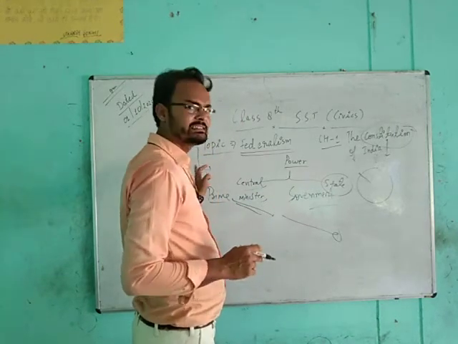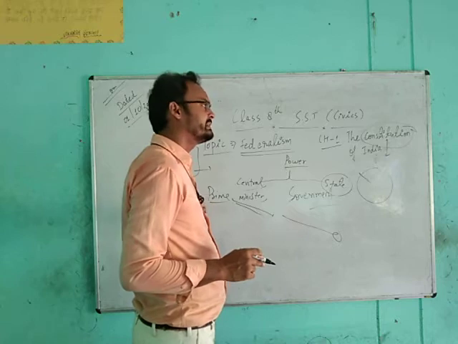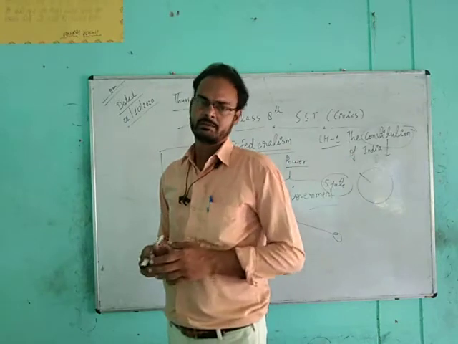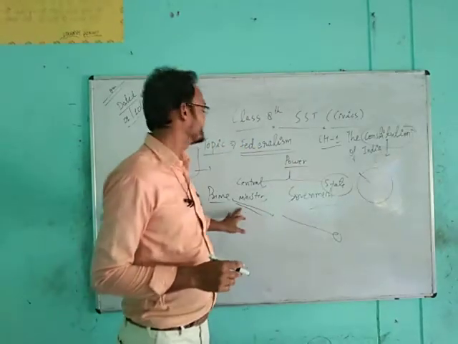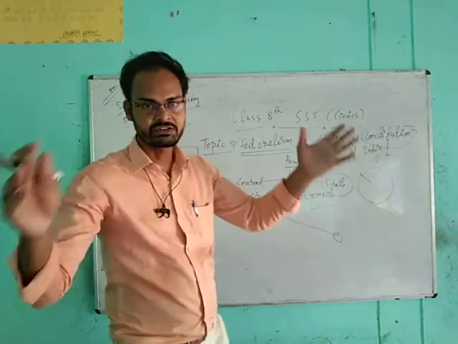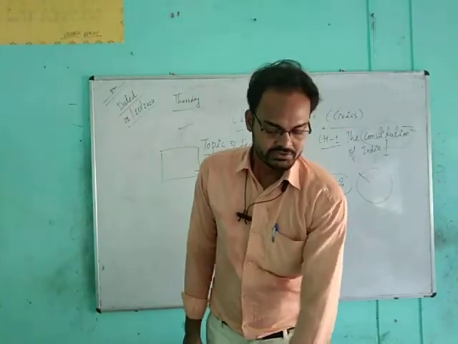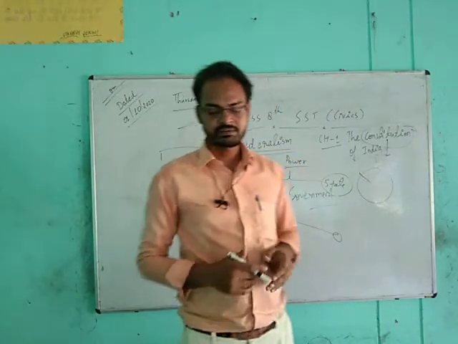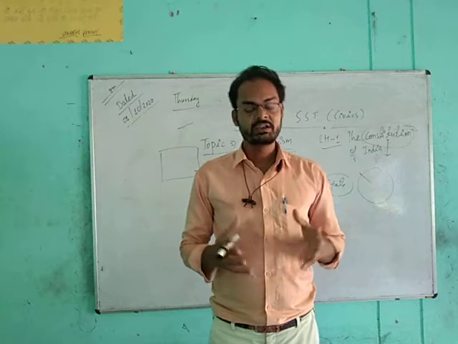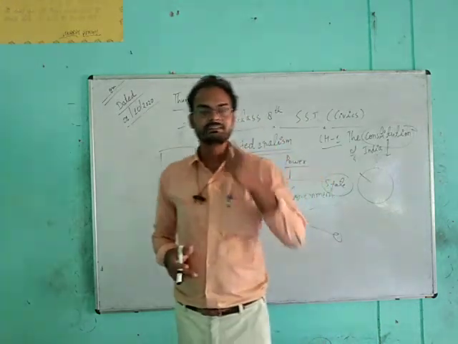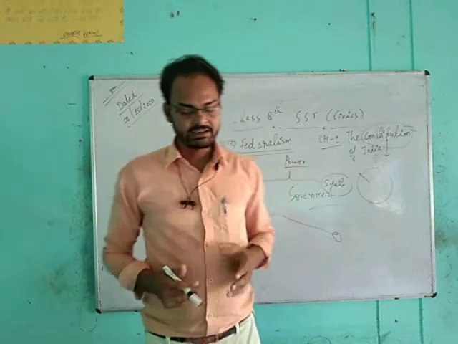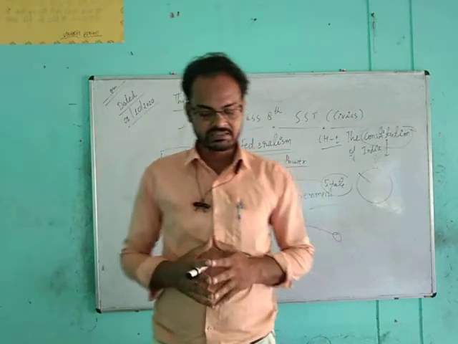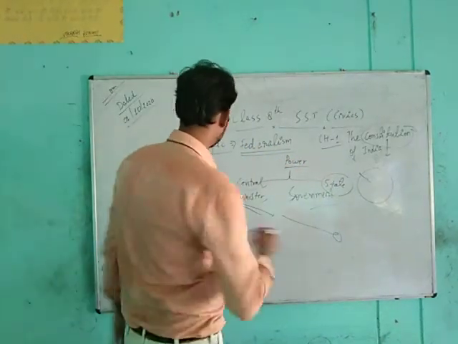And like this, the power of the state's chief minister is the same as the central power of the prime minister. But the chief minister is powerful in his state only, and the prime minister has all governance power of the country at the same time. So students, this is called the federal form of structure. This is called federalism. The president is the constitutional head of the country, the prime minister is the head of the government, the governor is the nominal head of a state, and the government is headed by the chief minister, and laws are made by the Vidhan Sabha or state legislature.